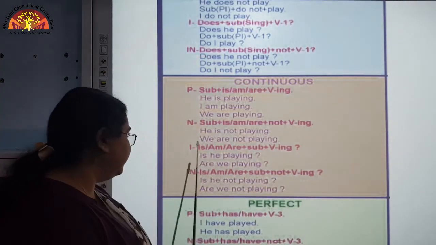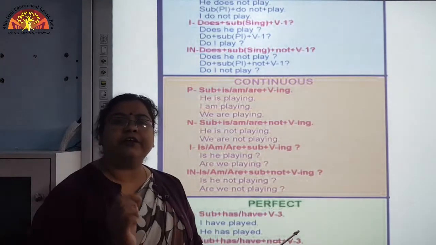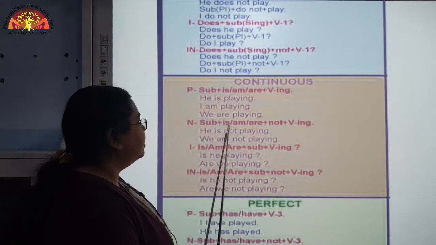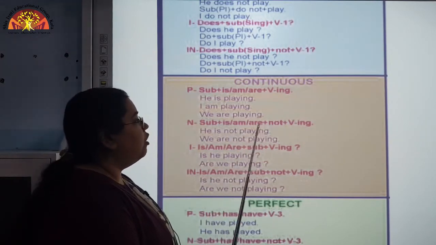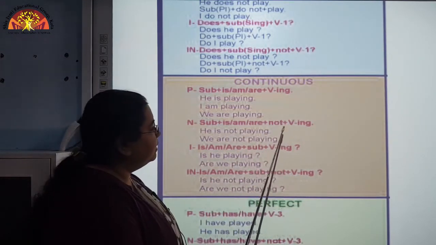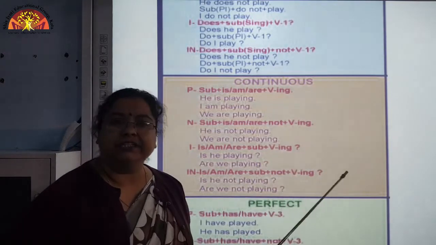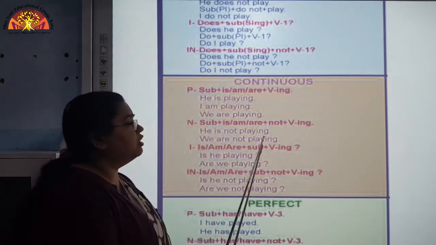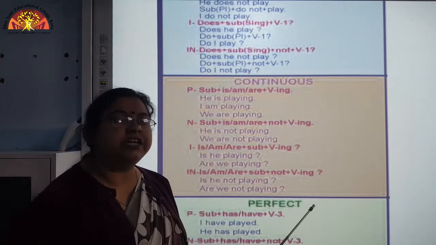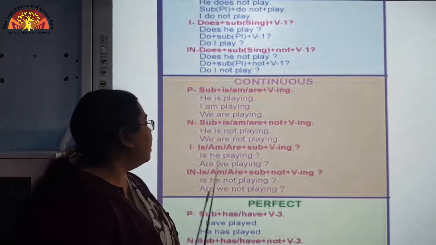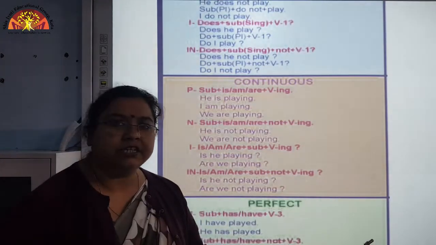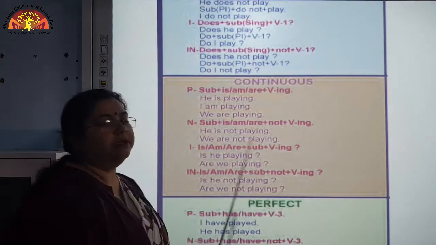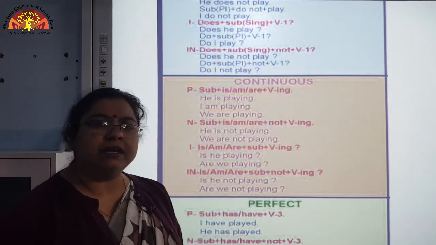Now, for a negative sentence, we will introduce not after the helping verb like this: subject plus is/am/are plus not plus verb plus ing form. So, this is he is not playing, she is not writing a letter. I am not looking at you, like this. So, we are not playing. So, in this manner we will write a negative sentence.